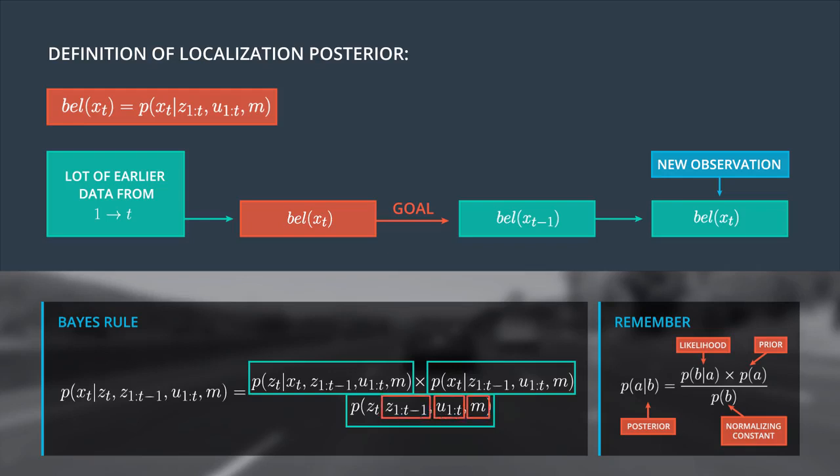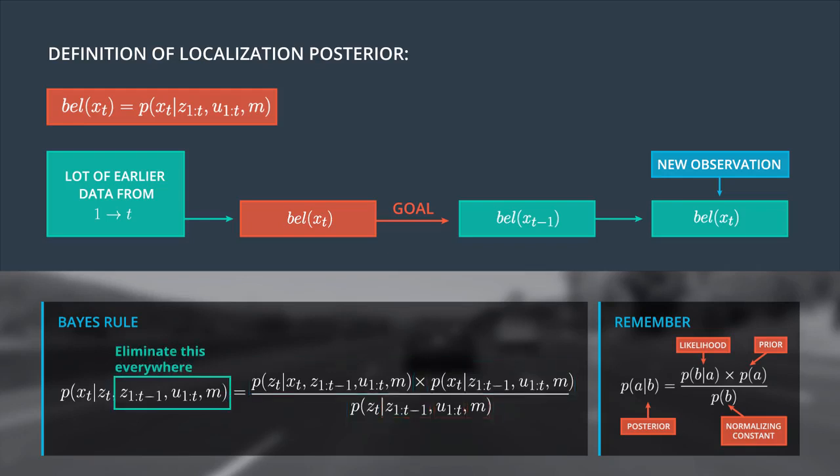And please take a look at this. If you remove the additional conditions in the posterior, you would end up exactly with the general Bayes formula. We call the likelihood term the observation model, which describes the probability distribution of the observation vector at t under the assumption that the state xt, all previous observations, all controls, and the map are given.